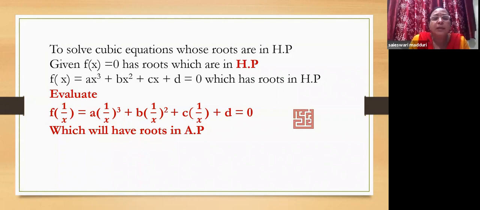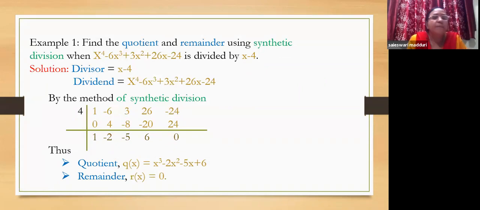Once the roots are in AP, again you have to follow the procedure for roots in AP. That is, assume alpha is equal to a minus d, beta is equal to a, gamma is equal to a plus d. Now, again, you can solve by finding S1, S2, S3 and get the values of alpha, beta, gamma.